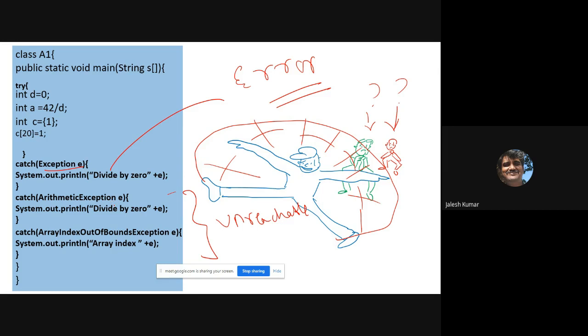That's why Exception should be at the last. You have to put Exception last. If arithmetic exception is not caught, and array index out of bound is not caught, then it will go to Exception. But if you put it at the beginning, it is an error, because it is not reachable. Or it is not necessary to write these at all. If you just write Exception, that itself covers every exception. But if you want to handle specific ones, if you want to know which exception this is, then you explicitly write them. That's the idea here. This is the example for try with multiple catch.